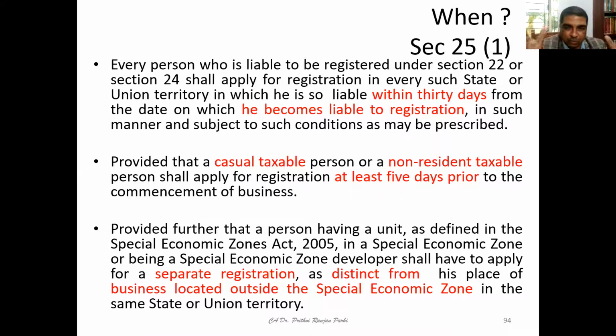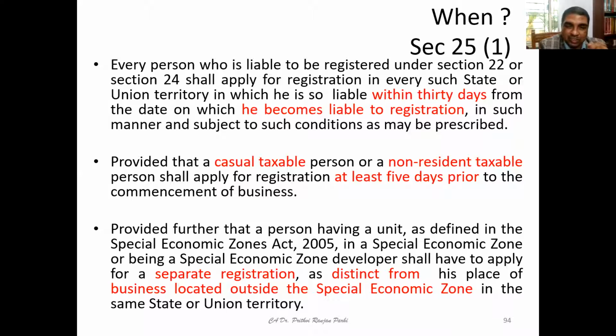there are various special economic zones in our country. You can Google it and find out where these are located. If someone has a unit within that SEZ, the special economic zone, then he has to apply for a separate registration as distinct from his place of business located outside the SEZ. Let us say someone has a place of business in Visakhapatnam and another in the Visakhapatnam SEZ. That means for these two places, he has to obtain two registrations. The unit located within the SEZ will have a separate registration under GST.